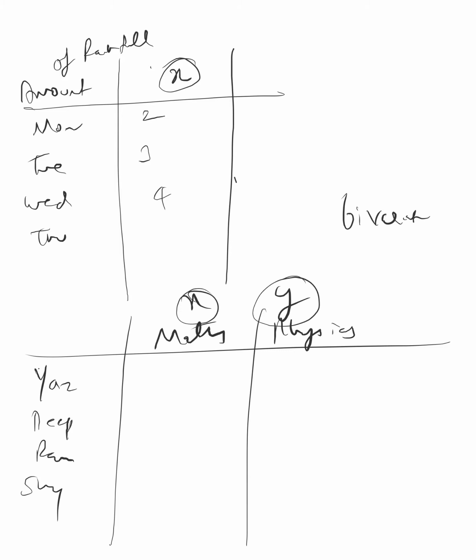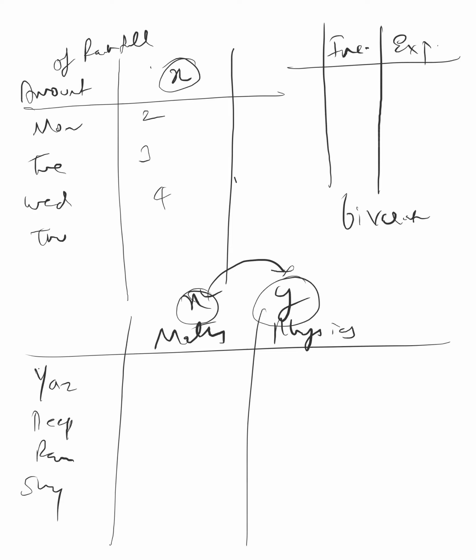In this case, maths marks and physics marks are not interrelated to each other. There is no correlation between X and Y. But sometimes X and Y are correlated also. For example, income and expenditure of the family. Income and expenditure of the families, maybe family 1, family 2, family 3, like that. So here income and expenditure are correlated, right? The more the income, the more the expenditure may be. Here also X and Y, two variables are there, two variable data.